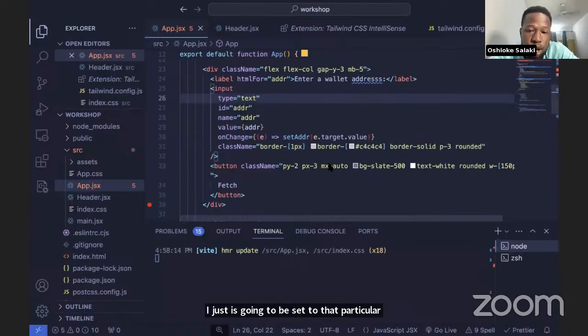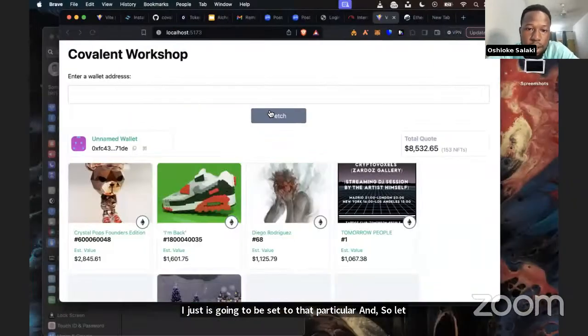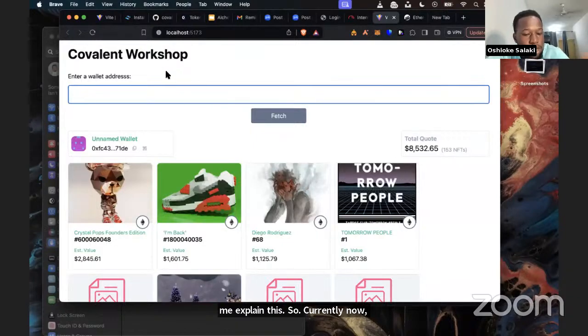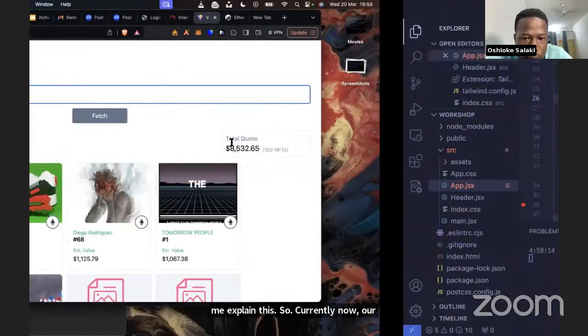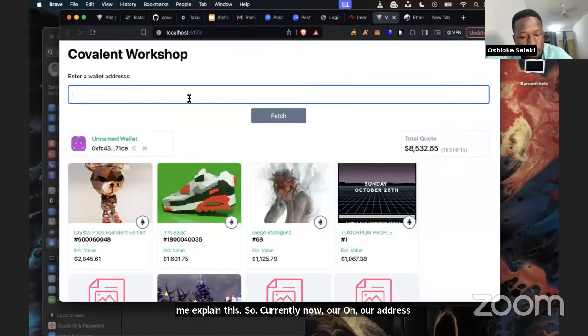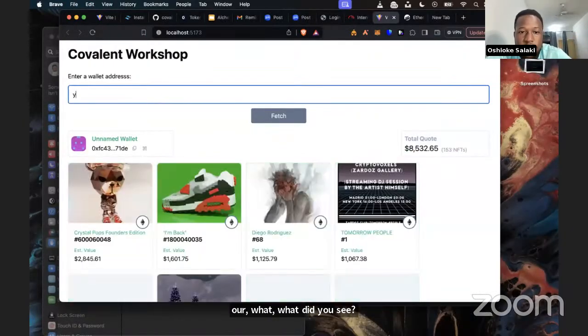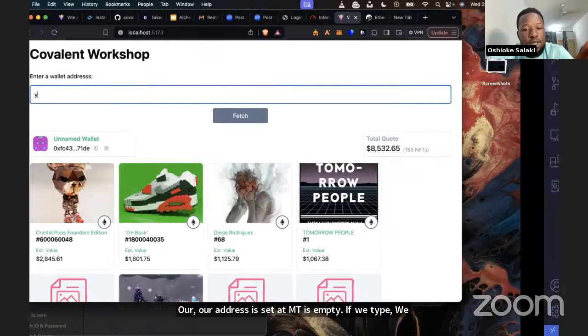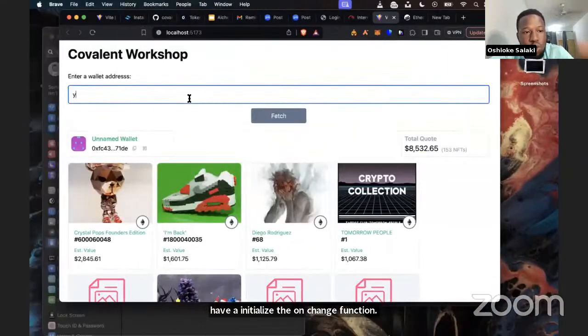So let me explain this. Currently, our address, what did we say? Our address is set to empty. But if we type y, we have initialized the onChange function, so our address now has been changed to y.